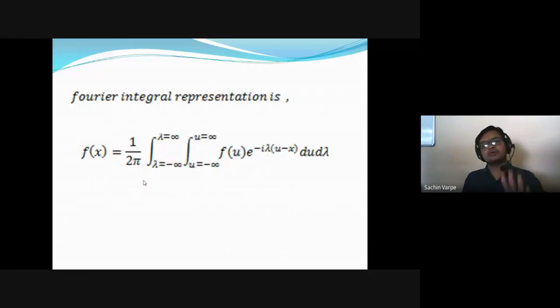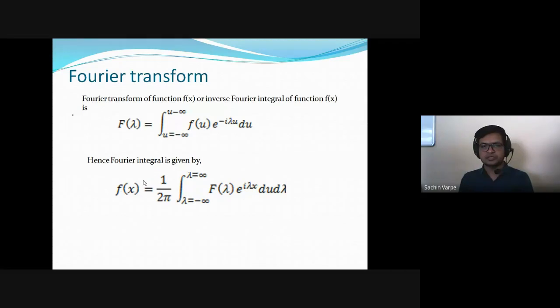We have seen the first important formula, the Fourier integral representation, that is f of x is equal to 1 upon 2 pi, lambda from minus infinity to infinity, u from minus infinity to infinity, f of u e raised to minus i lambda into u minus x du d lambda, okay? And when we expand this exponential function, we get the sine and cosine representations. This is the Fourier transform f of lambda, and the Fourier integral when we substitute f of lambda into the integral. So this is a simplified form.